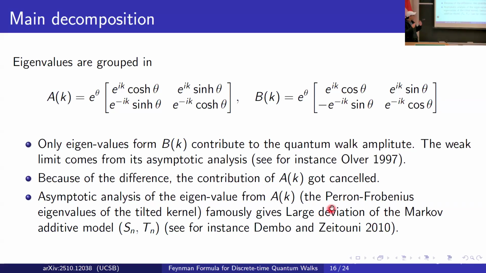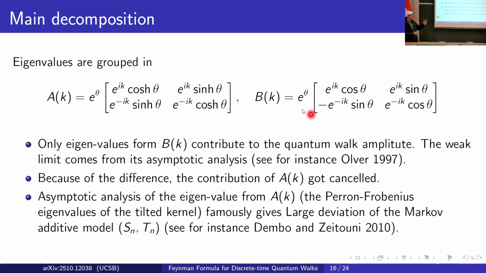It is very interesting to us that if we do the same asymptotic analysis on the eigenvalues of AK, we get back the very famous large deviation property of this Markov additive model. In short, if we do asymptotic analysis on the spectrum of AK, we get large deviation.